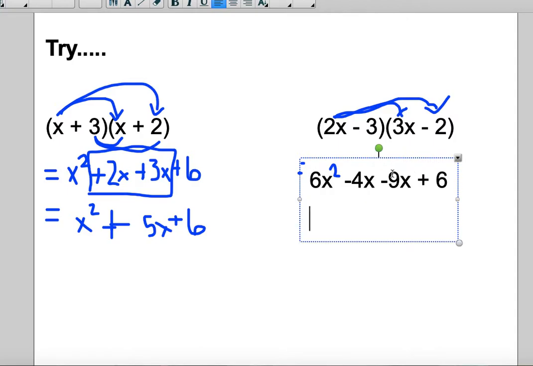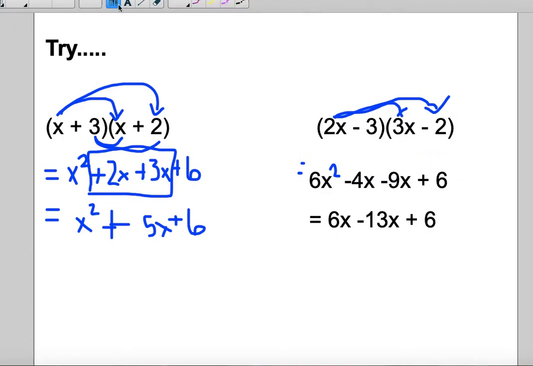And then our final answer would be our 6x squared. And then we're going to collect these like terms. -4x minus 9x is -13x. And then our +6 at the end. So this x squared follows. So that is distributive property. And what we did here is we multiplied those two terms.